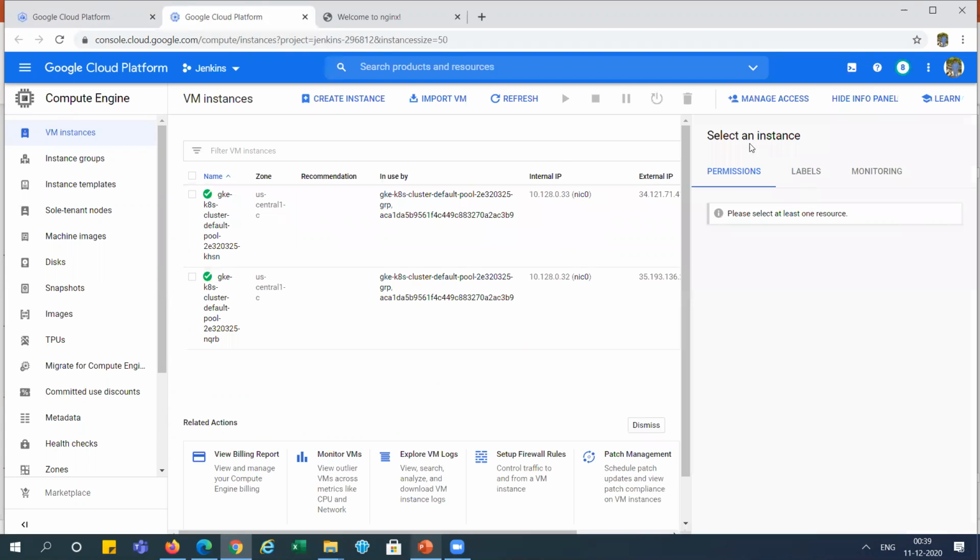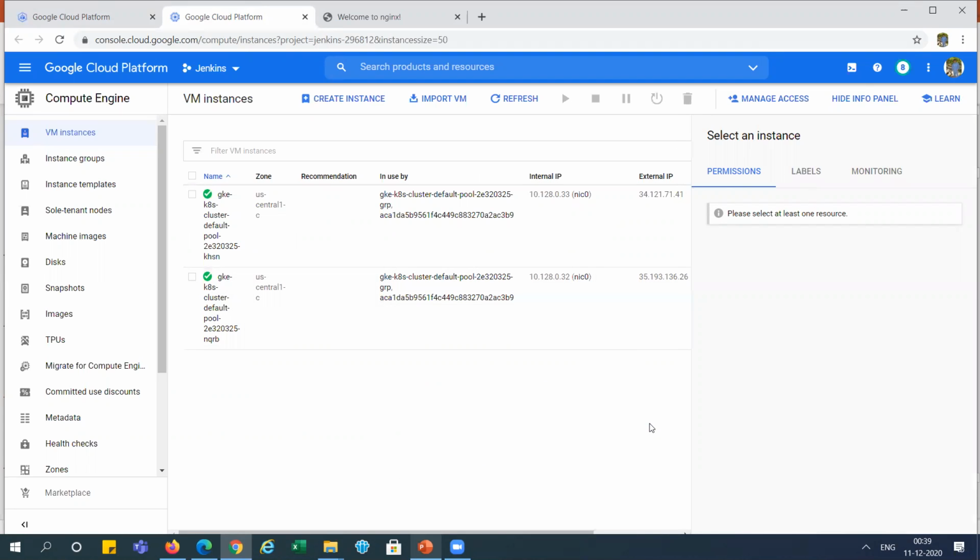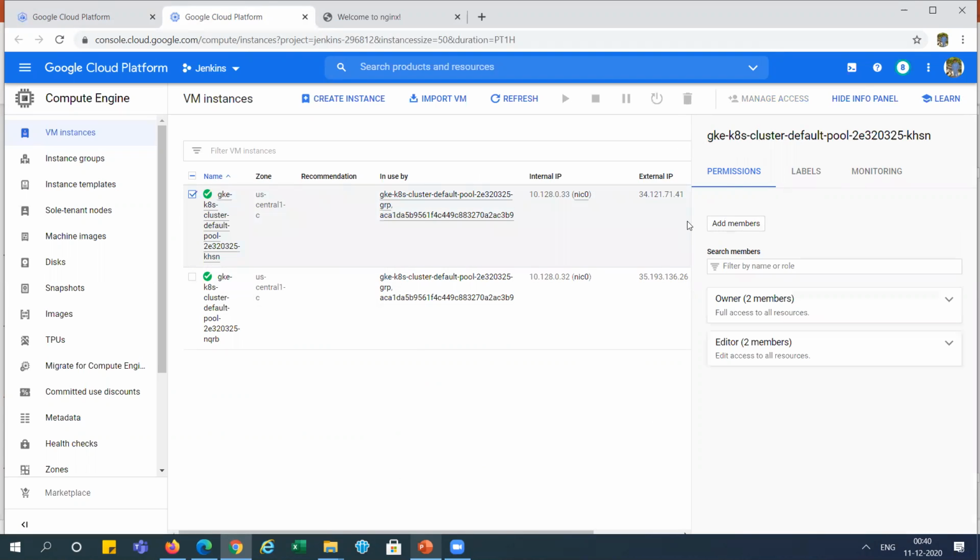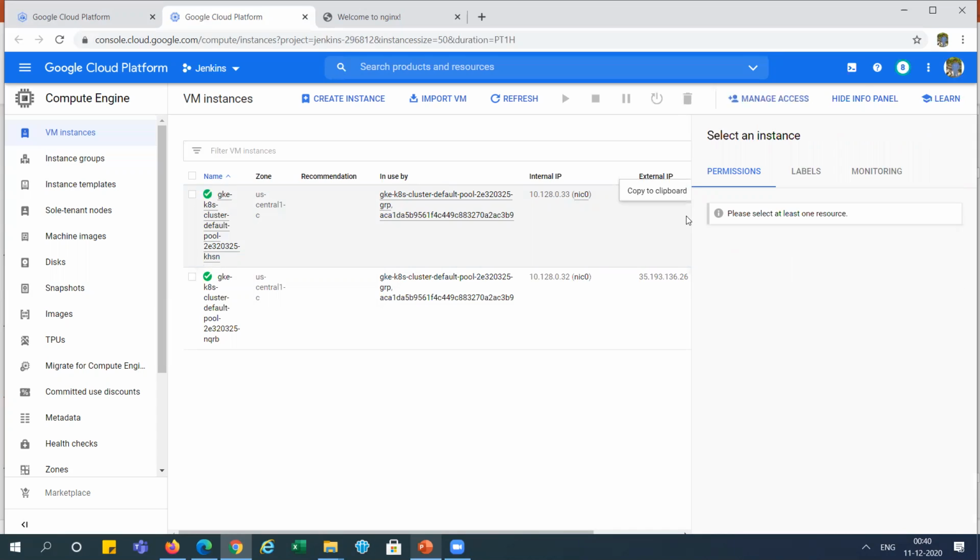Internal IP, external IP. Okay, let's see. Okay, now you can see external IP is showing here for node machine.